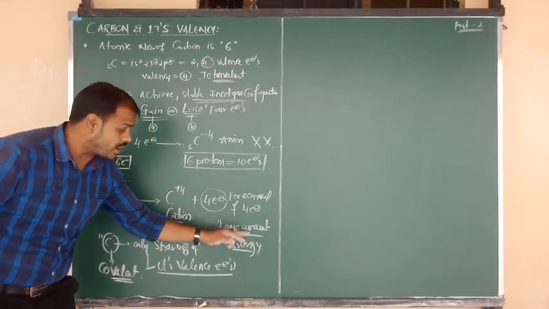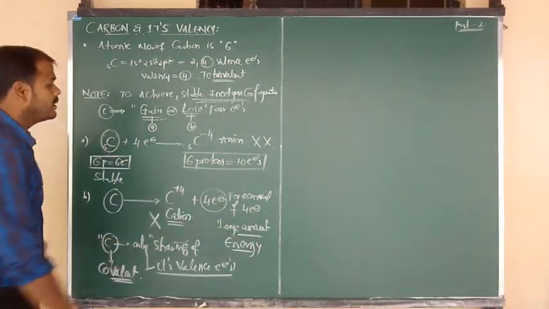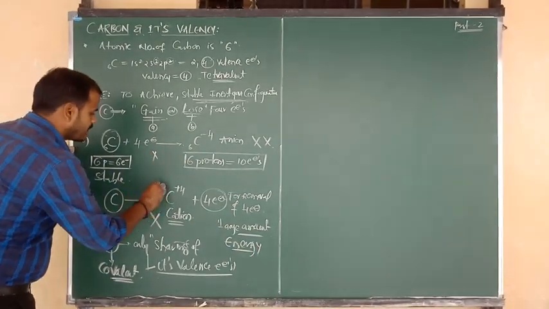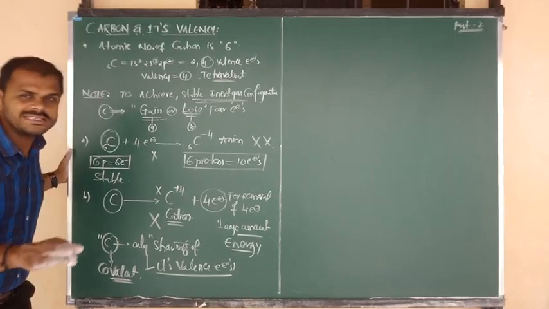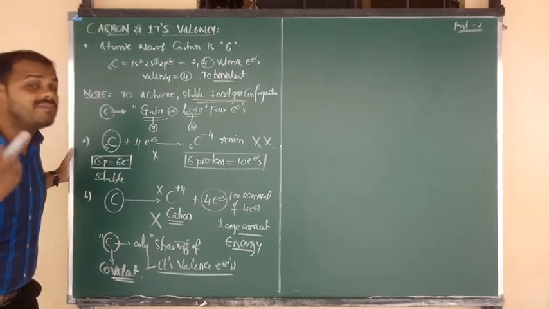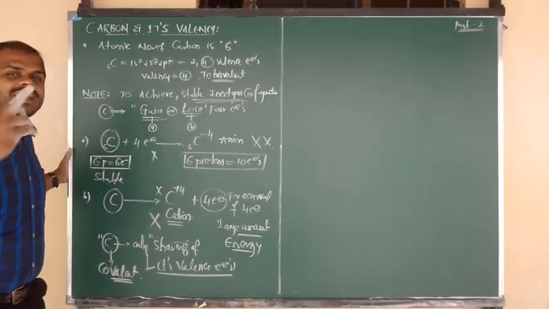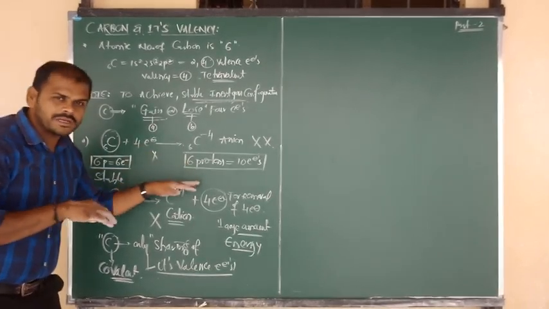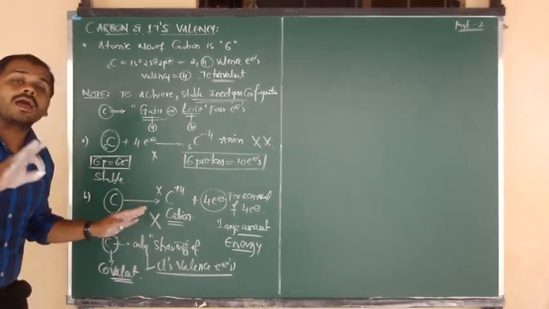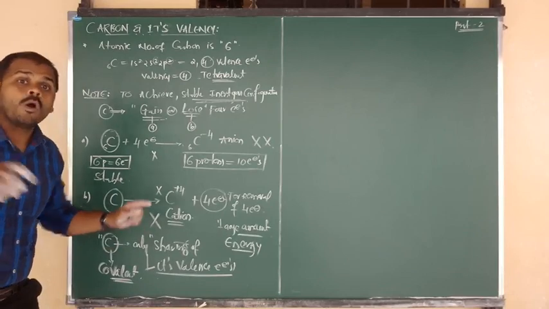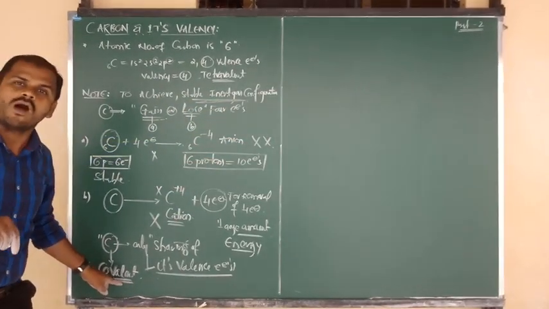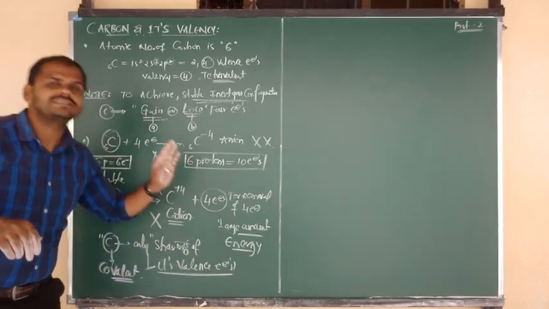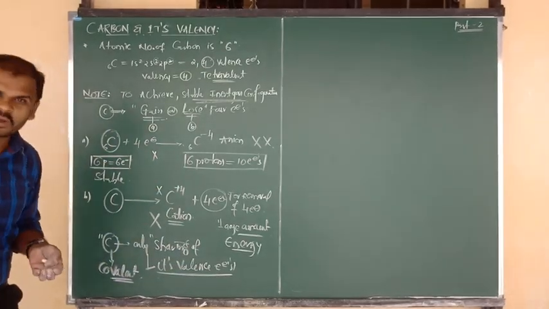But for the removal of 4 electrons, you require more energy. Gain of electron and loss of electron, both the cases fail. If both cases fail, then how will carbon get stability? Carbon will get stability not by loss of electron, not by gain of electron. Carbon gets stability only by forming covalent compounds, because covalent bonds are formed by sharing of valency electrons. Okay na beta.